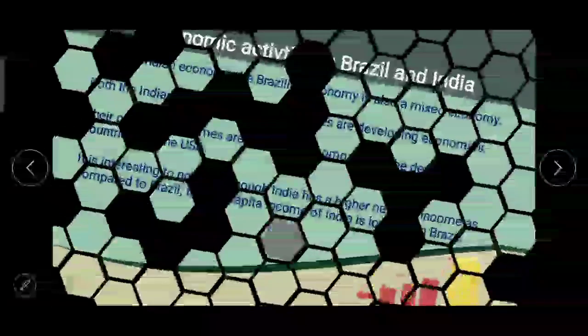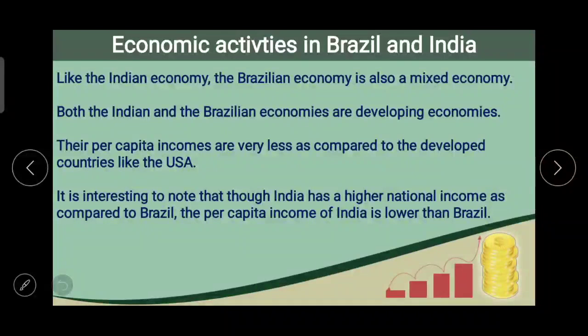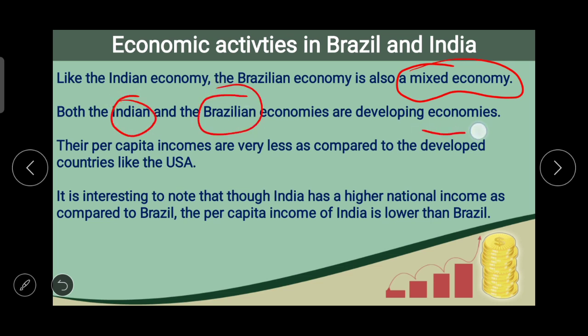Like the Indian economy, the Brazilian economy is also a mixed economy. We are not capitalist or socialist economy. We are a mixed economy, and at the same time Brazilian economy is also a mixed economy. Both the Indian and the Brazilian economies are developing economies, not developed.